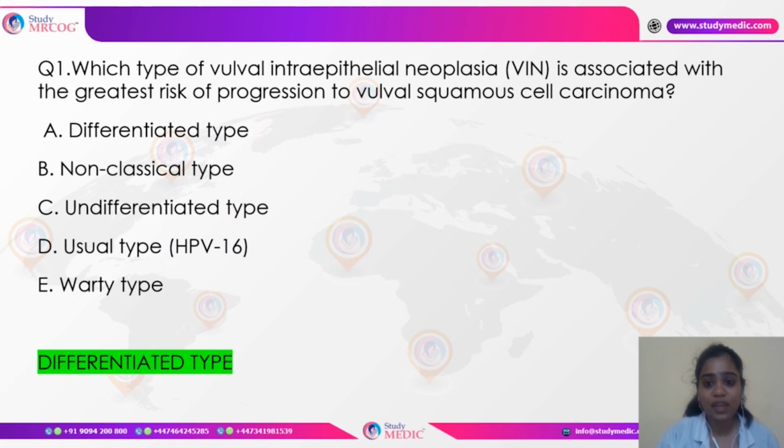Which type of vulval intraepithelial neoplasia is associated with the greatest progression to squamous cell carcinoma? It is the differentiated type, which occurs on the background of the lichen sclerosis. That is said to be the most common type because vulval carcinoma usually presents in older age rather than the younger age group. Most commonly the prevalence occurs in the older age group. So the differentiated type is the most common type.